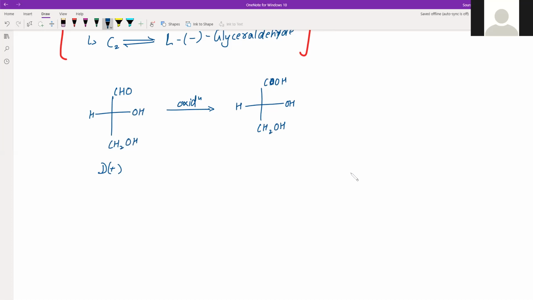The glyceric acid which is formed here will actually be of the category D plus. That's how we decide whether the compound or the configuration belongs to D series or L series, right? The same thing can be done for lactic acid as well. In lactic acid also, as you have seen above, the one on the left is D plus and the one on the right is L plus.